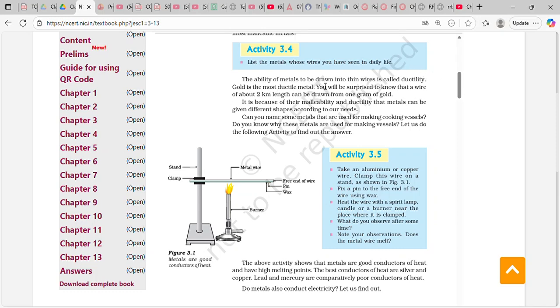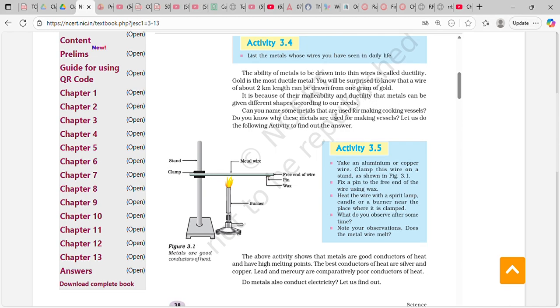The ability of the metals to be drawn into wires is called ductility. Gold is the most ductile material. You will be surprised to know that a wire of about 2 km length can be drawn from 1 gram of gold. It is because of their malleability and ductility that metals can be given different shapes according to our needs.